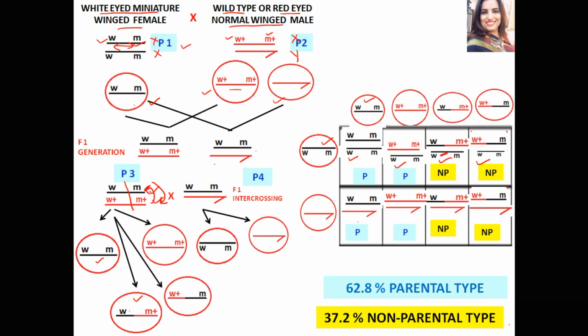So the chances of crossing over, or new gene combinations, were more as compared to the previous cross. That's why more non-parental types were obtained in this cross.